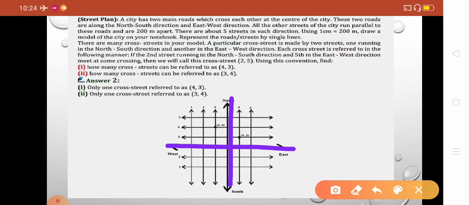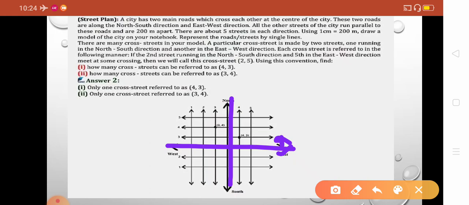All the streets of the city run parallel to these roads. Parallel means parallel to the north-south and parallel to the east-west. All the roads are like this and are 200 meters apart. That means the distance between each road is 200 meters. There are 5 streets in each direction, in north and south and east and west.